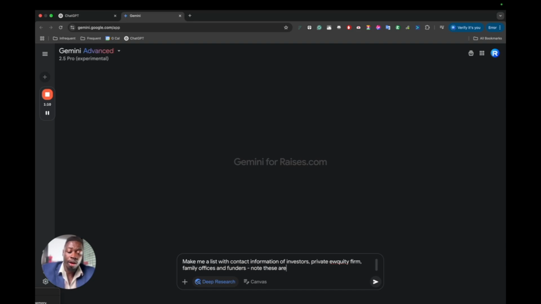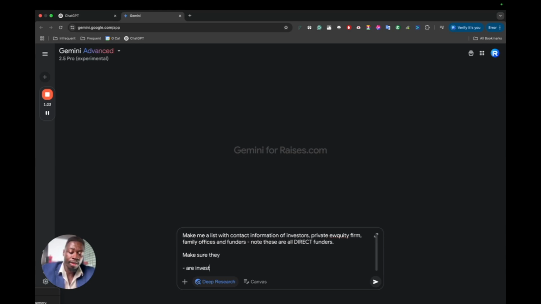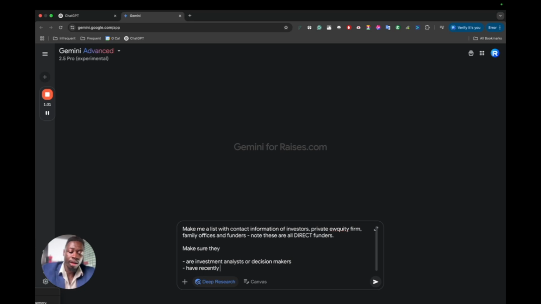Note these are all direct funders. Make me a list of these people and make sure that these people are investment analysts or decision makers, have recently in the last year invested in multifamily, invest in Atlanta multifamily or fix and flip.